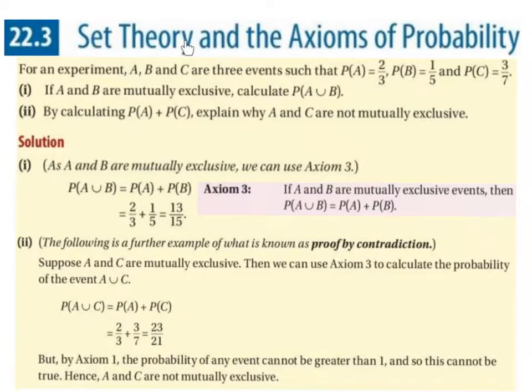Set theory and the axioms of probability. For an experiment, A, B, and C are three events such that the probability of A is 2/3, the probability of B is 1/5, and the probability of C is 3/7. Part 1. If A and B are mutually exclusive, calculate the probability of A union B.